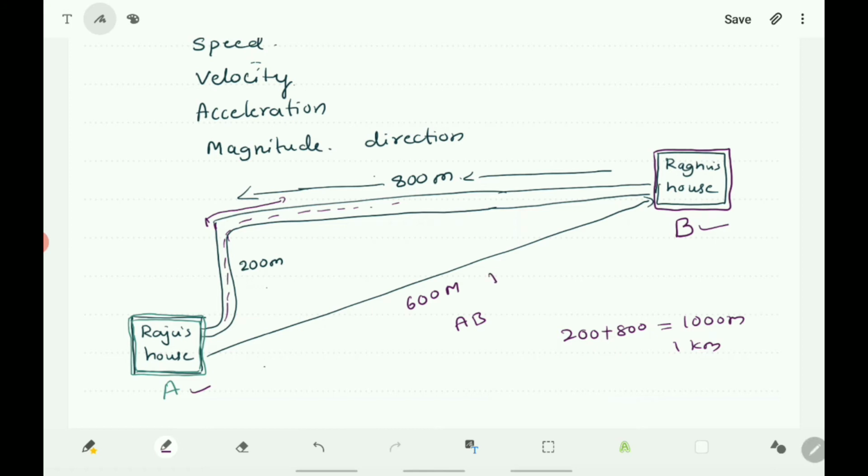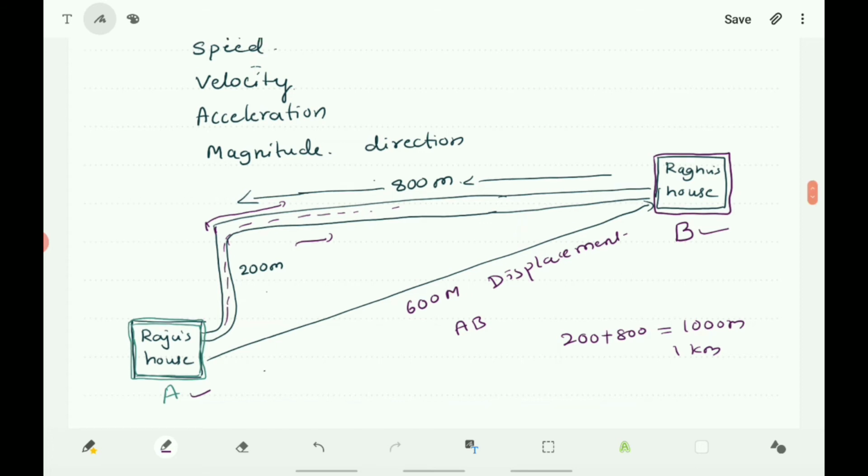So this is called displacement. And this is called distance traveled. Here the distance traveled is 1000 meter, that is 1 kilometer, and the displacement is 600 meter. If Raju reaches Raghu's house, the displacement is 600 meter and the distance traveled is 1 kilometer. This is the difference between the distance traveled and displacement.